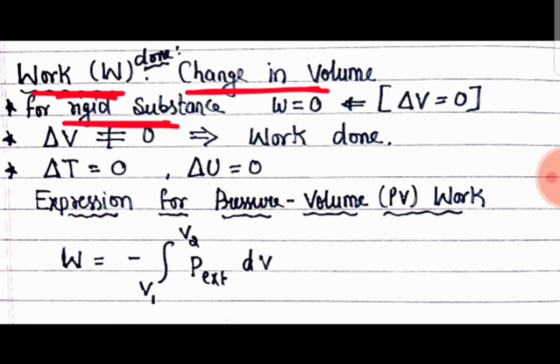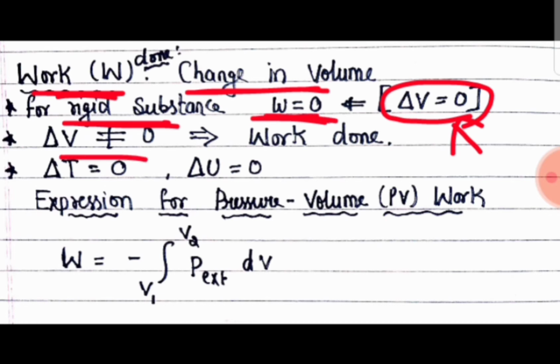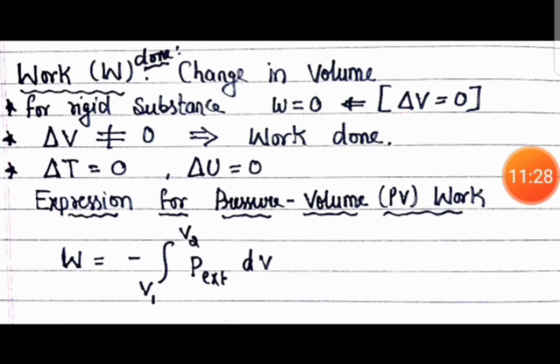For a rigid substance, we know the change in volume, delta V, is 0. You cannot change the volume. Delta V is equal to 0, and in that case work done is 0. If delta V is not equal to 0, it indicates work is done by the system. If delta T is equal to 0, delta U is also 0.